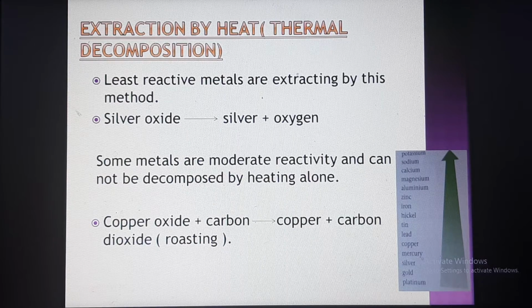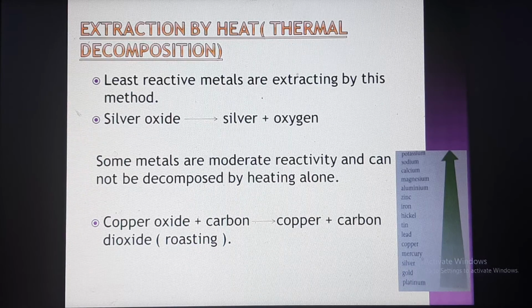The next one: some metals are of moderate reactivity and cannot be decomposed by heating alone. At that time we use carbon to decompose, heating in the presence of carbon. Here, which metals are we using? Moderately reactive metals. Moderately reactive means in the middle of the reactivity series, not up the reactivity series. That means nickel, tin, lead, copper, mercury, etc. These are all considered moderately reactive, and the decomposition method using carbon is used.